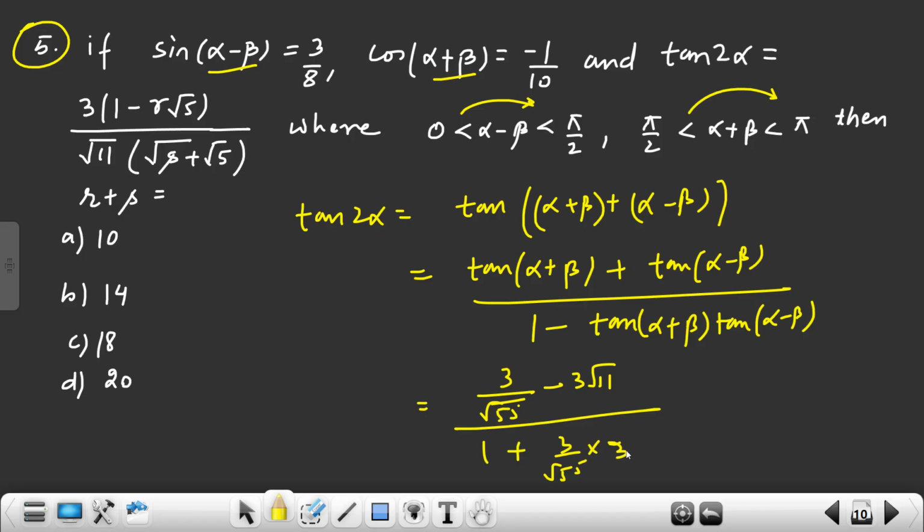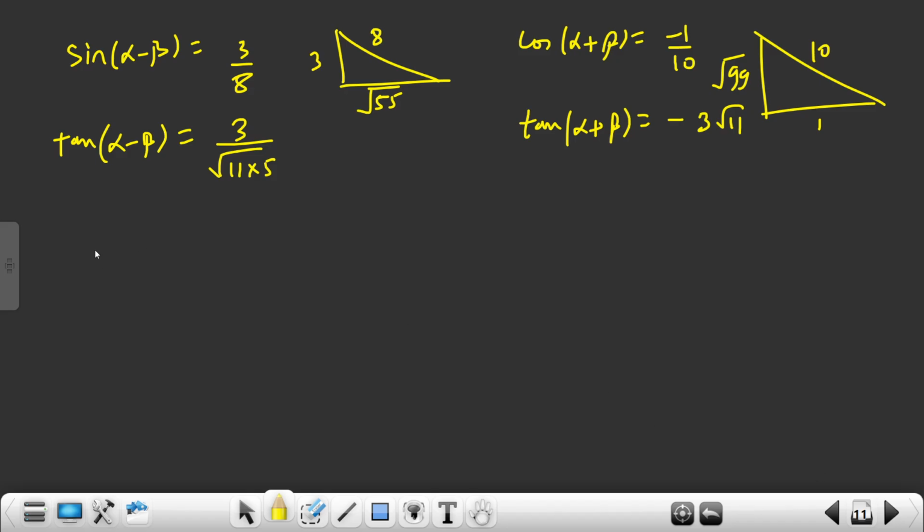So basically plus. Now if I take root 55 LCM, 3 minus 3 root 11 into root 55 divided by root 55 LCM, root 55 plus 9 root 11. Now 3 is common, they have given the expression 3 is common. Tan 2 alpha.